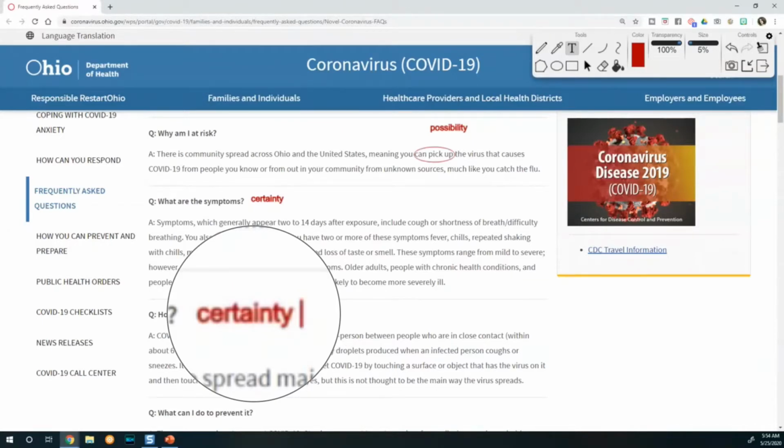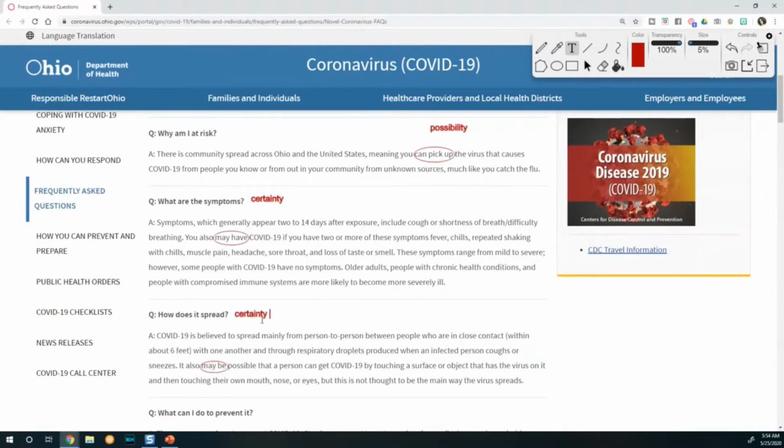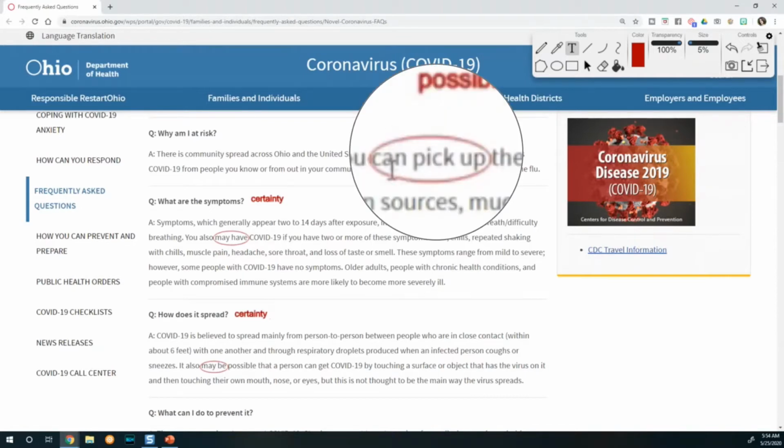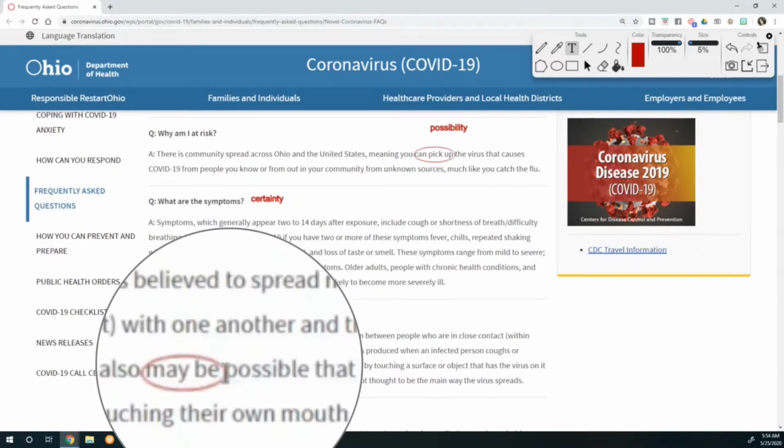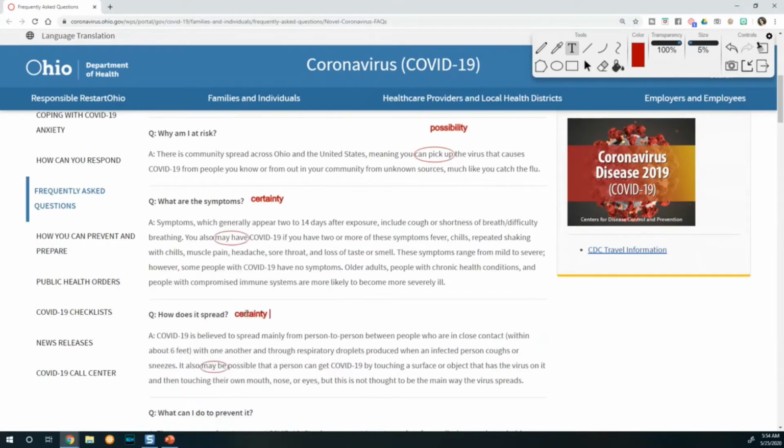And the difference here is that the idea of possibility up here is expressed through the word can, and the idea of possibility here is expressed through the word possible. May be is actually giving us an idea of our level of certainty. And our level of certainty is about 50%. So this is not possibility, this is certainty.